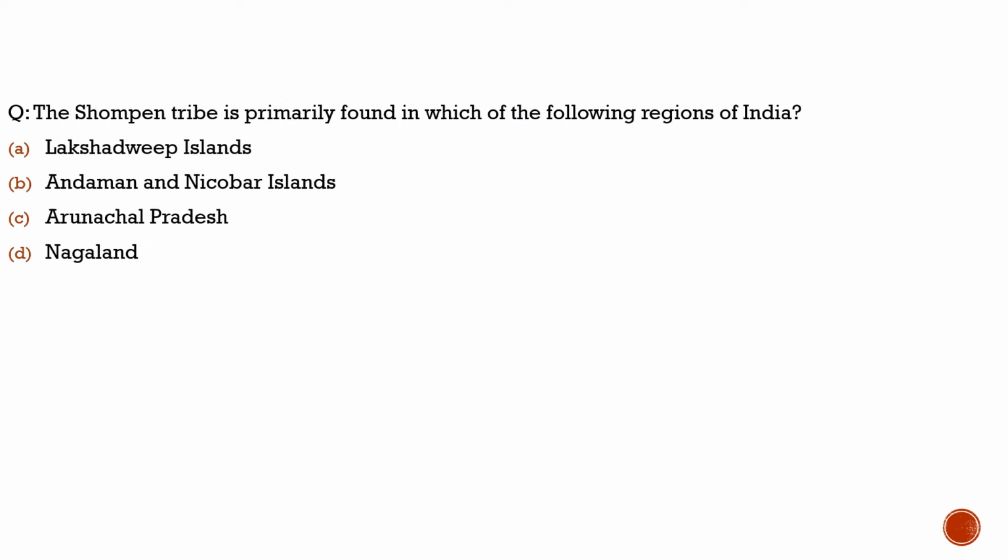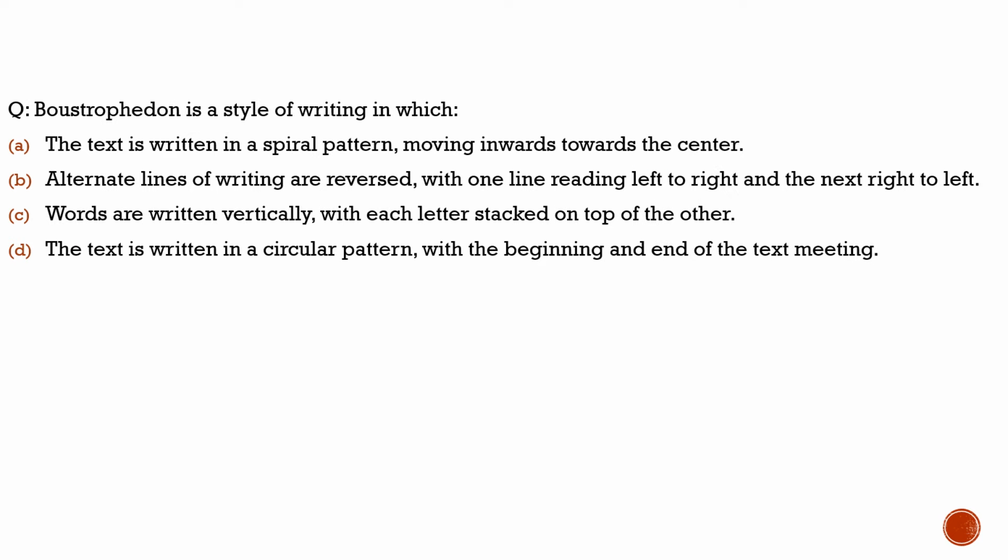Here the question says the Shompen tribe is primarily found in which of the following regions of India? 100% Andaman and Nicobar Islands, and it is a particularly vulnerable tribal group, and the maximum number of people in this tribe is about 300. So I believe that you should know about this also. Now with this, let's move to another question and try to solve this.